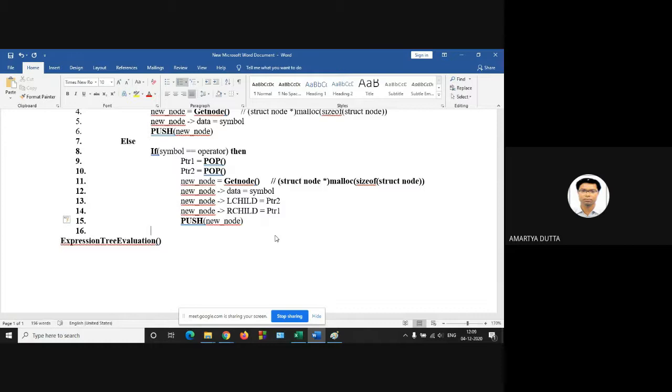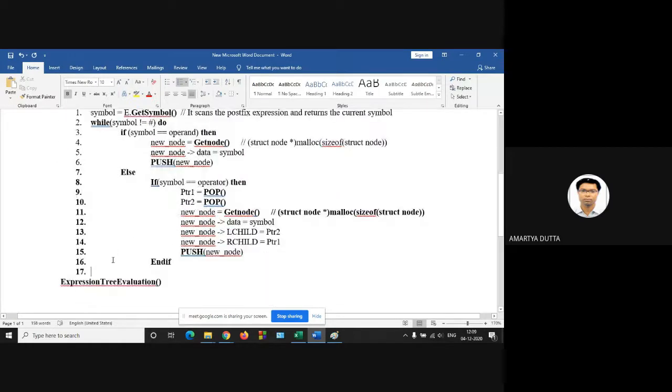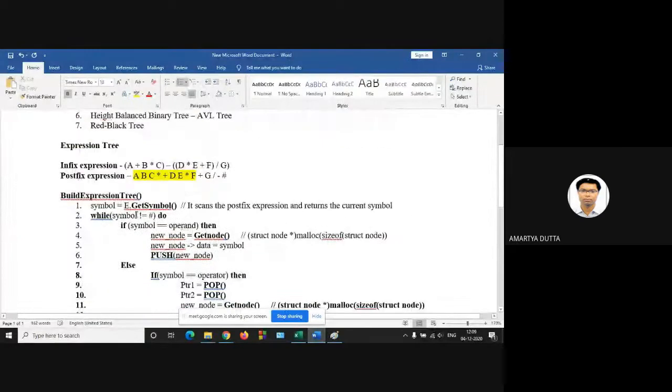So this is your end if condition, and next one is the end if, and next symbol is equal to just this one.